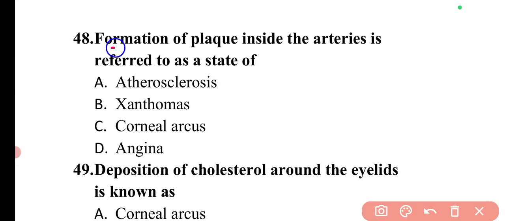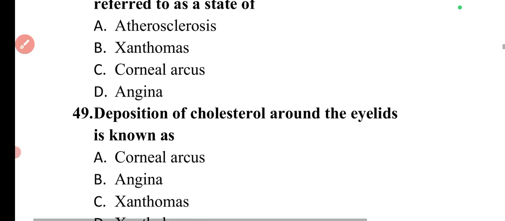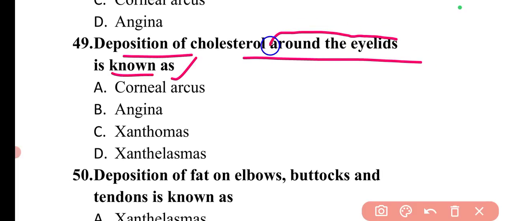Next question is, formation of plaque inside the arteries is referred to as a state of. It is a state of atherosclerosis. So here option A will be the correct answer. Next question is, deposition of cholesterol around the eyelids is known as. Around the eyelids, the deposition of cholesterol is xanthelasma.